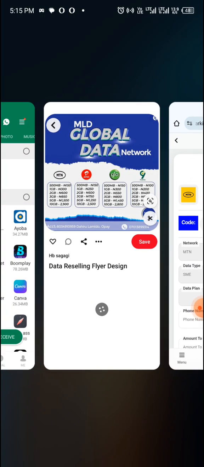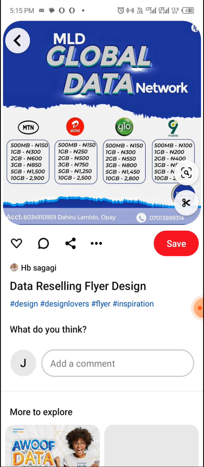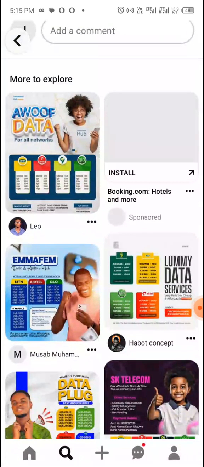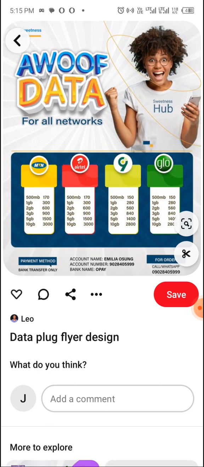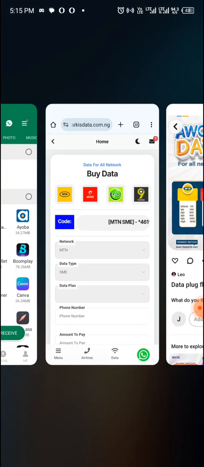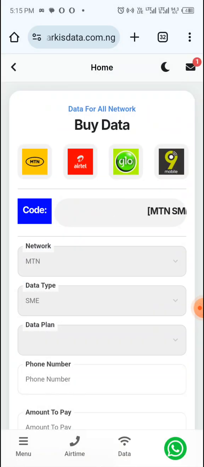Make sure that you get a very nice flyer, something like this. You can see it was very nice. So you just make lots of it. If you cannot design, look for someone that will design it and make it fancy. You put your account name, your bank, and every other thing that you need. You can see this person is selling 500 MB at 170, but here 500 MB is like 160. So you can put it at 180 or 190, and then you sell it and make profit. So that is basically how you can make profit with selling data.